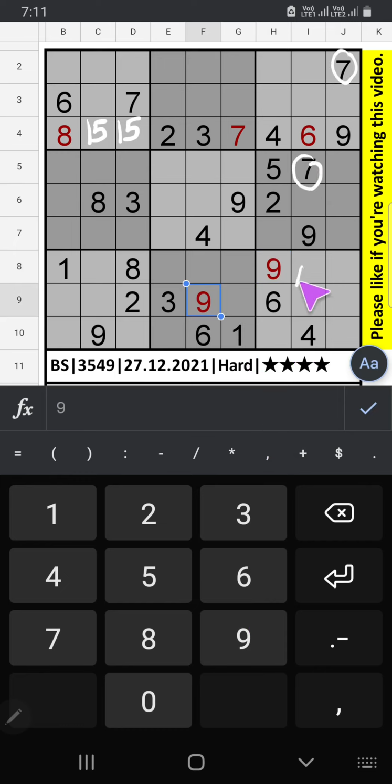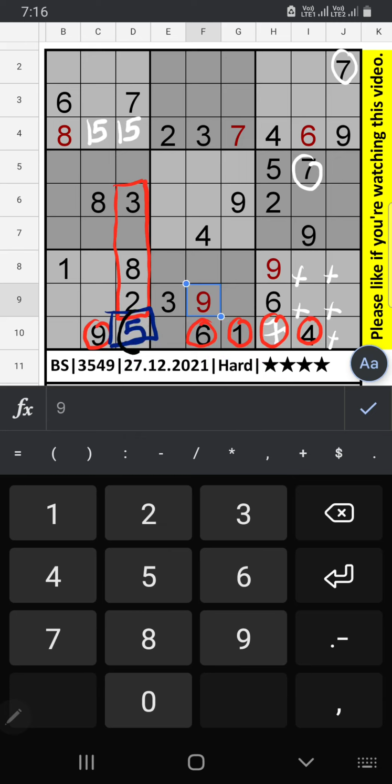It can't come in these cells. Then 7 will be here. We already have 3, 8, 2. We also have 9, 6, 1, 7, 4. Only one number is remaining in this cell, and that number is 5.